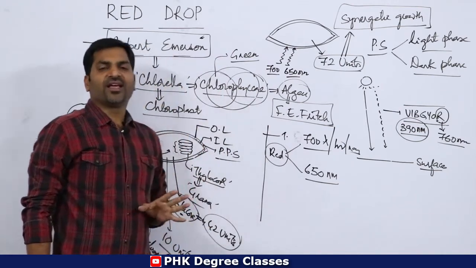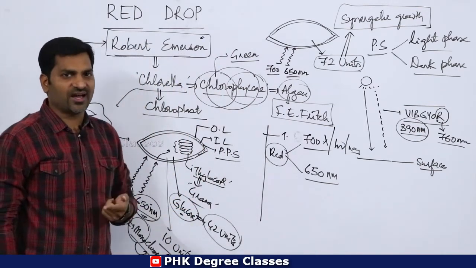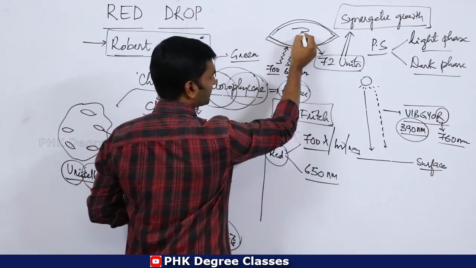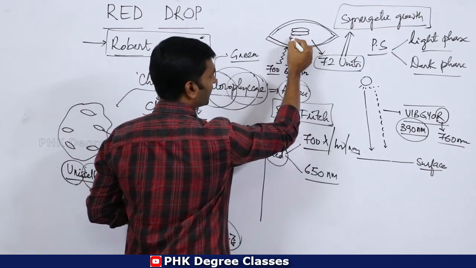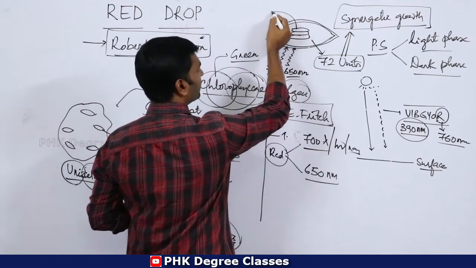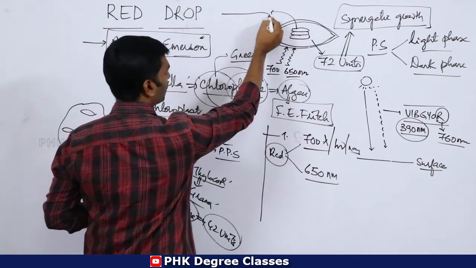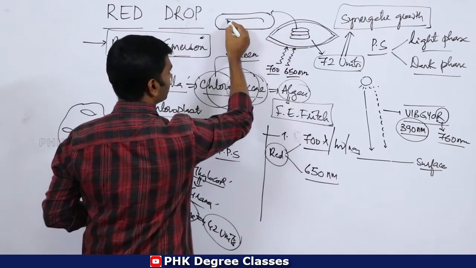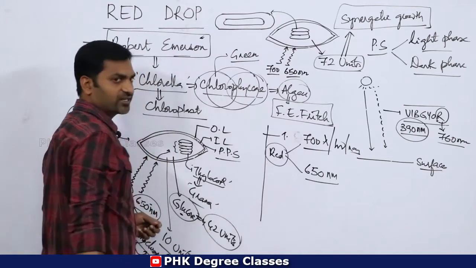Clear? Then he noticed that, for example, this is a chloroplast. Inside the chloroplast we have thylakoids. If you take one single thylakoid from the chloroplast, it looks like this. This is the structure of thylakoids. Clear?